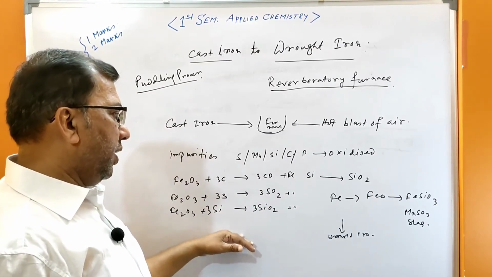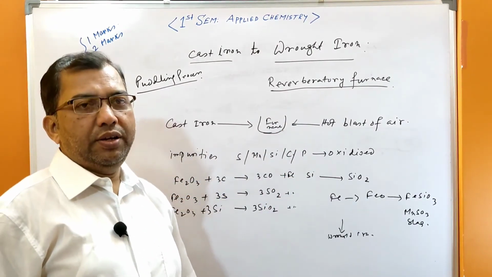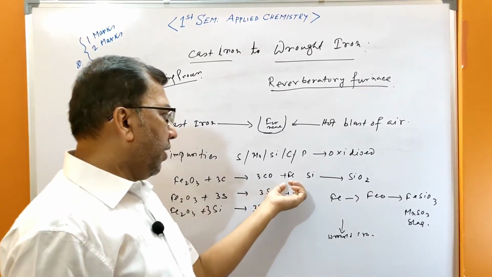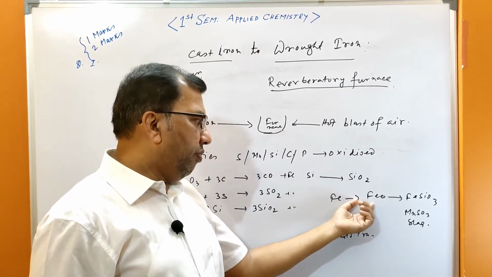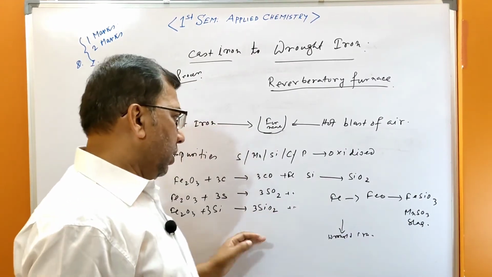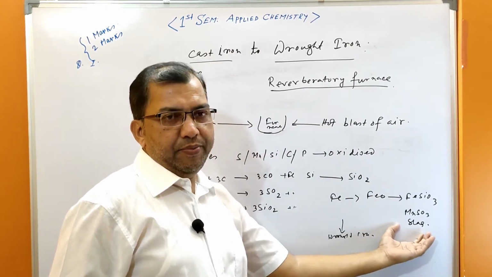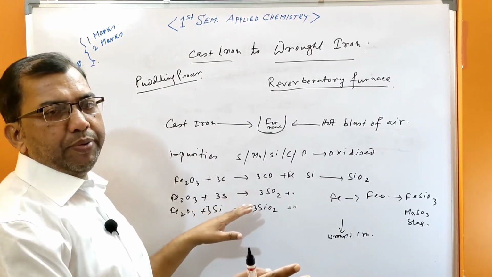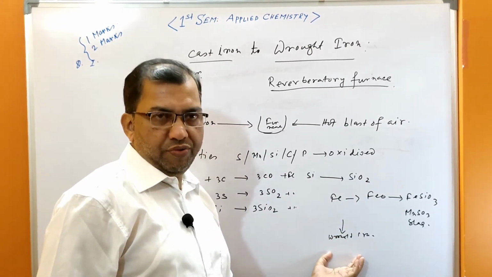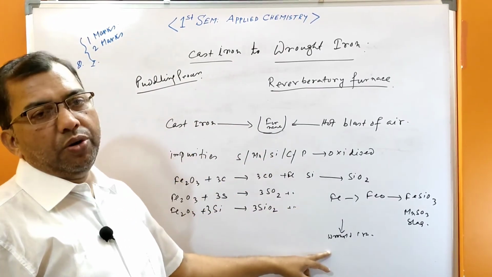Next, the sulfur, Mn, Si, C, P are converted into oxides. From the iron, FeO is formed, and this FeO forms FeSiO3, MnSiO3, and all these are deposited as slag. The impurities are separated out from the cast iron, and what is obtained is wrought iron, the purest form of iron. In this way, wrought iron is obtained from cast iron.